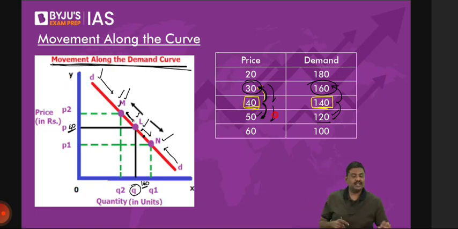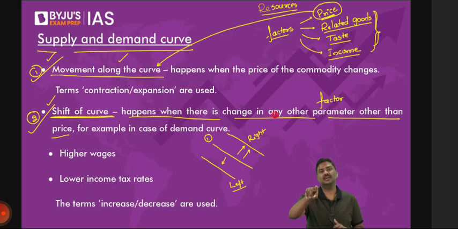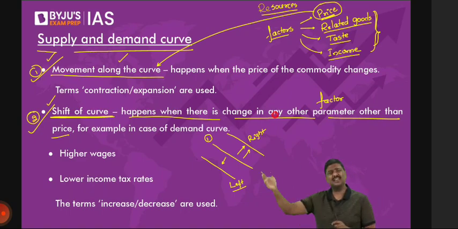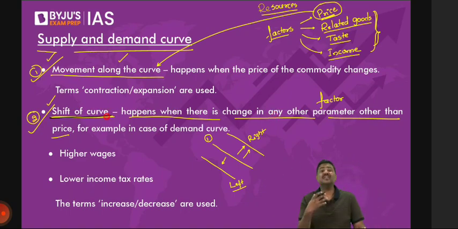So remember this, whenever the price of the product changes, movement along the curve. And whenever any other factor changes, either increases or decreases, doesn't matter, you will observe a shift in the curve. Done? So this is the discussion related to shift as well as movement.